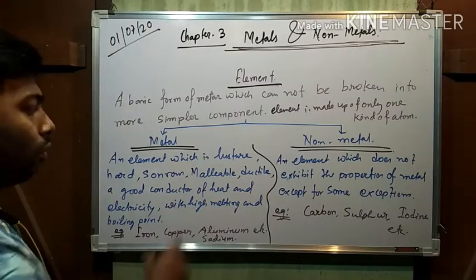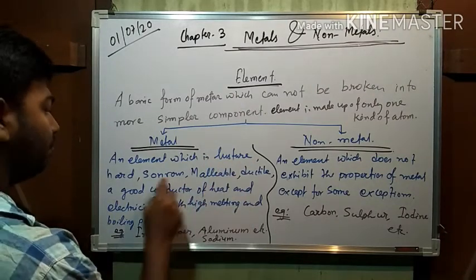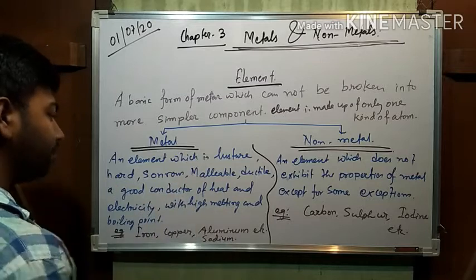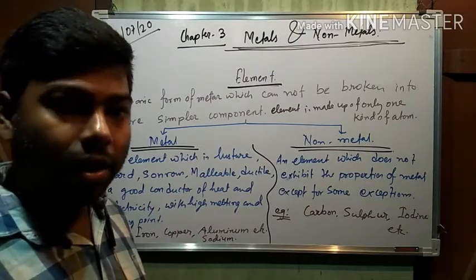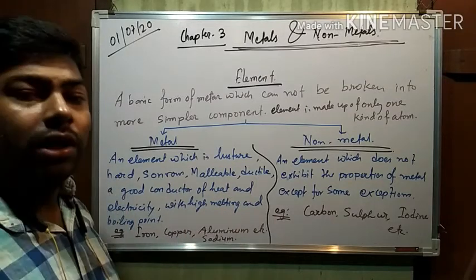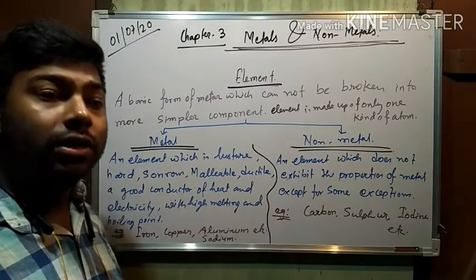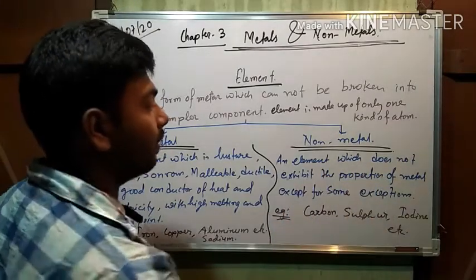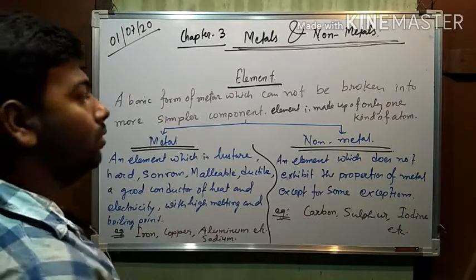These are all individual properties. We will discuss them, along with the exceptions and the differences from non-metals.